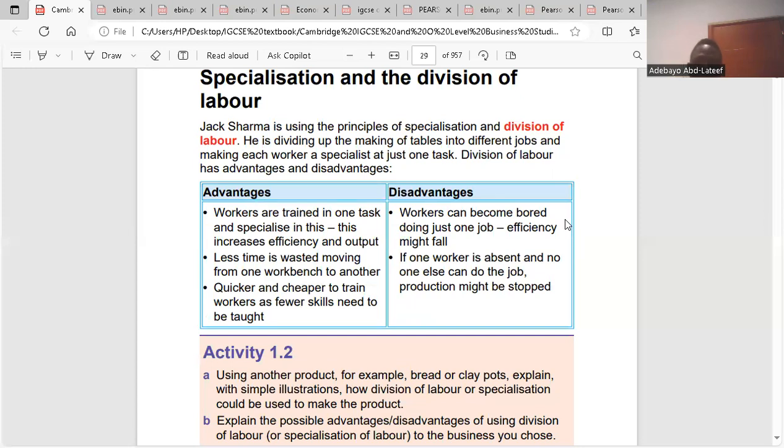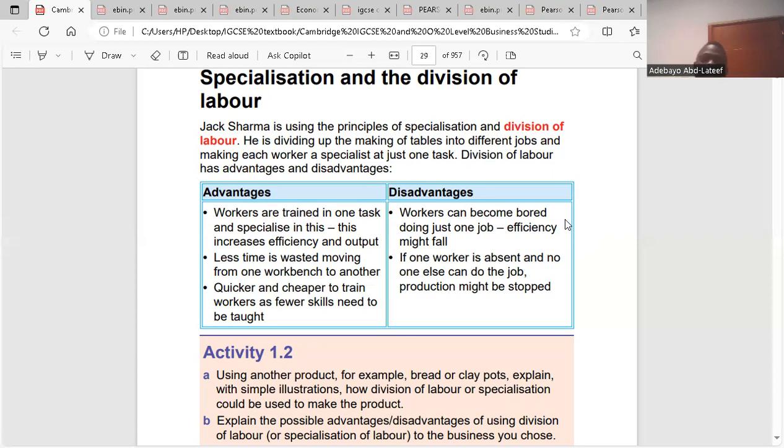The second one says less time is wasted moving from one workbench to another. Because you are specialized now, you won't need to move into different job functions. So you will be there doing what you know how to do. You're not going to finish this and try to go do that. Everyone will have his own specialty. You concentrate more on it. So you won't waste time. Do you get the second point?